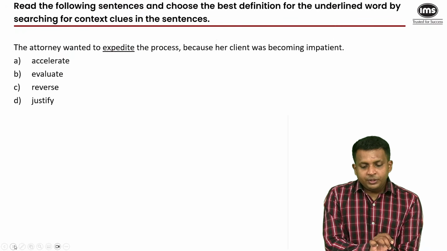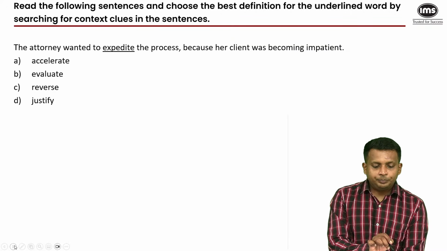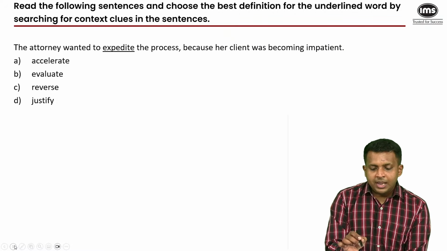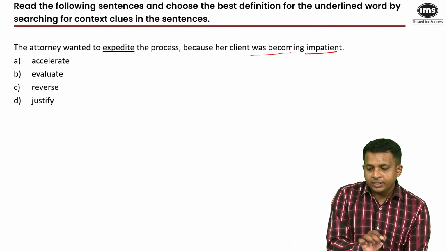Choose the best definition for the underlined word by searching for context clues in the sentence. The attorney wanted to expedite the process because a client was becoming impatient.